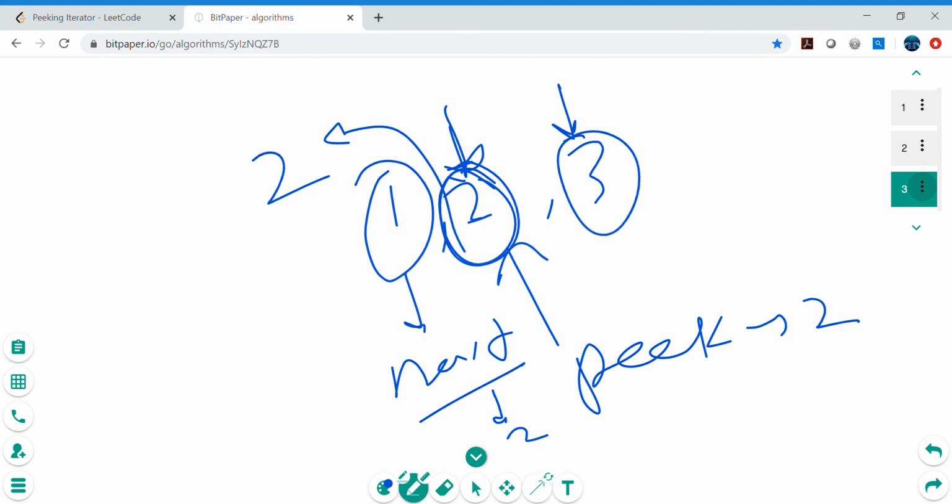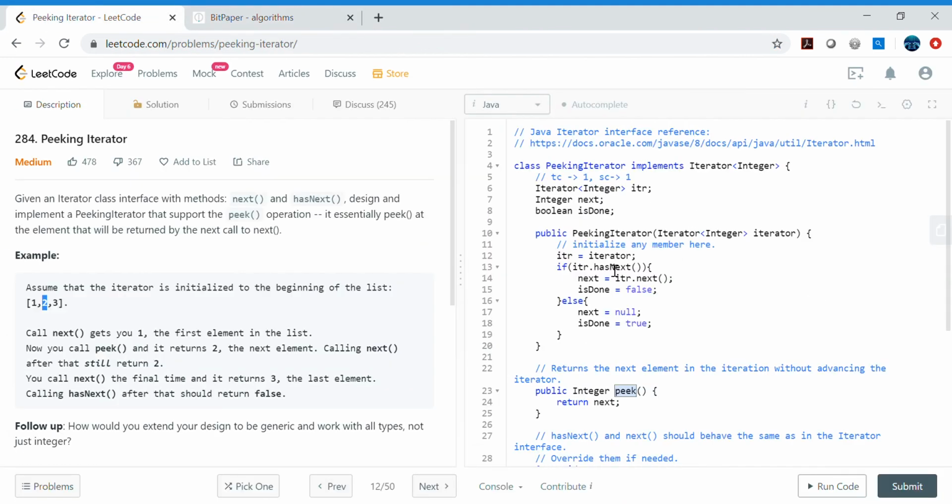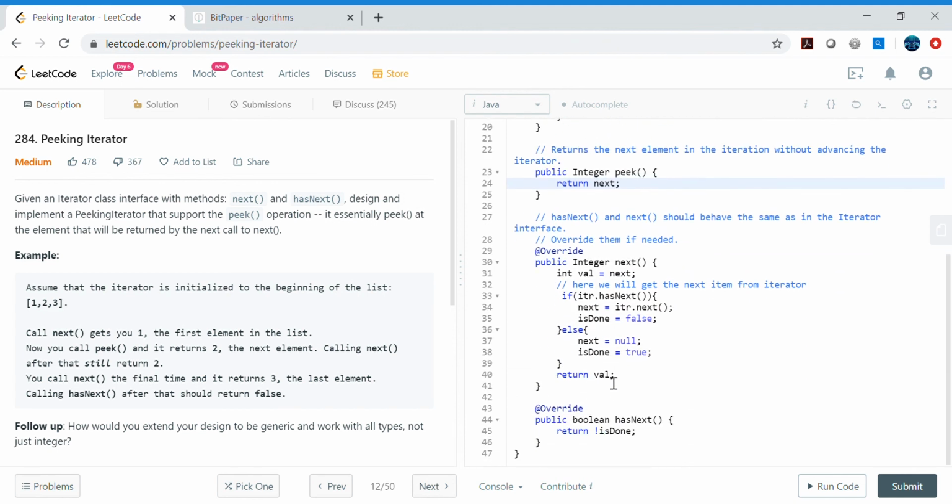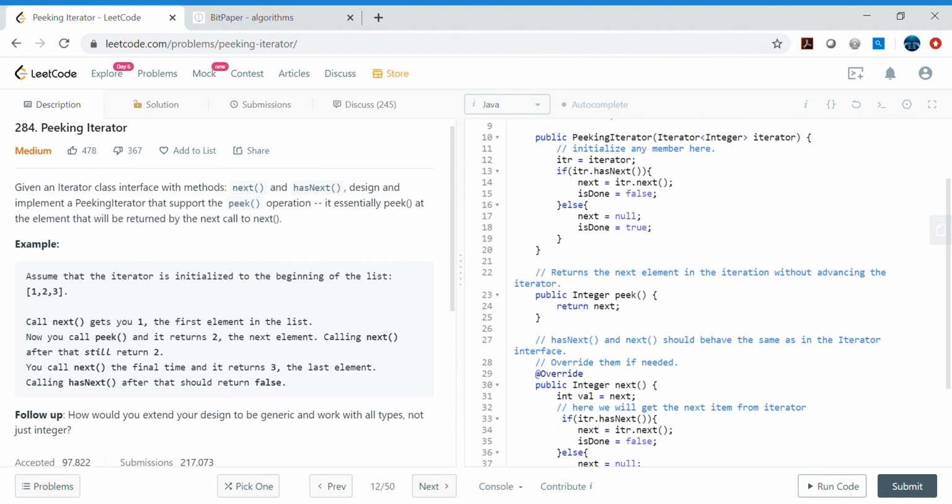So to accommodate all these functionalities, that's why we are pre-computing the next here. That's the only trick, or you can say the only key observation here. Once we got this point, it is straightforward. We just pre-compute this next, just return the next, similarly return next here as well, and pre-compute for the next iteration here, again the next, and another boolean flag as well. So this is pretty straightforward.